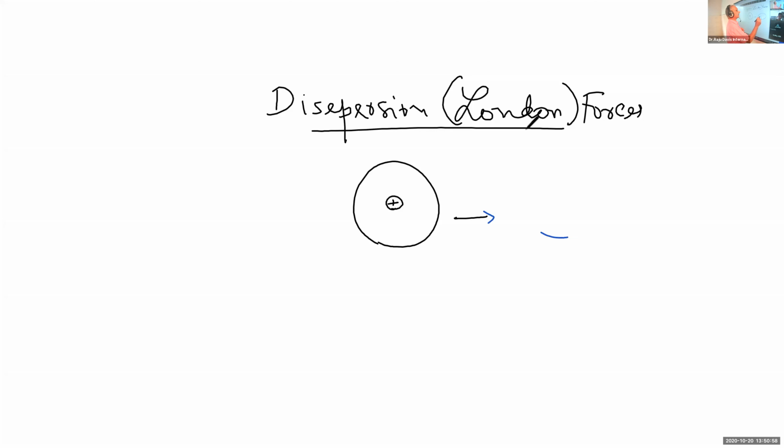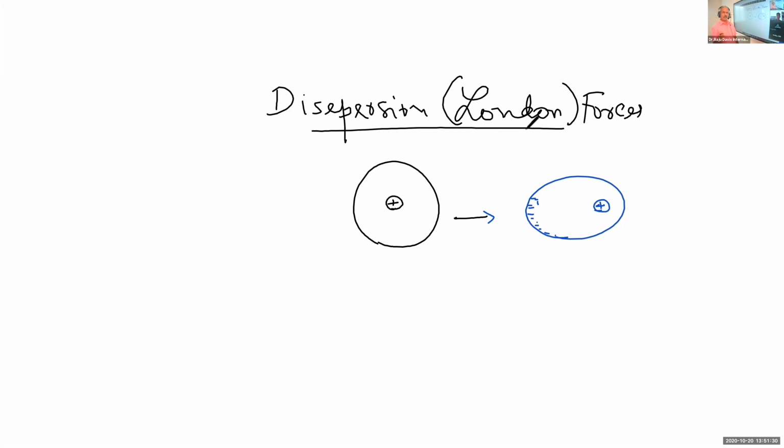In the previous case, the nucleus was at the center of the electron cloud, and so there was a uniform distribution of the negative charge surrounding the nucleus, so there was no charge separation.